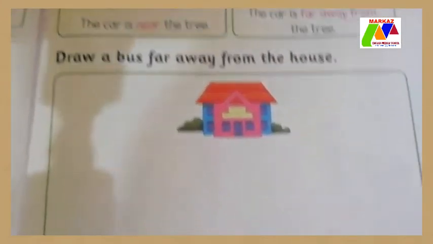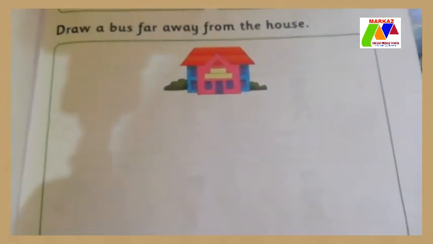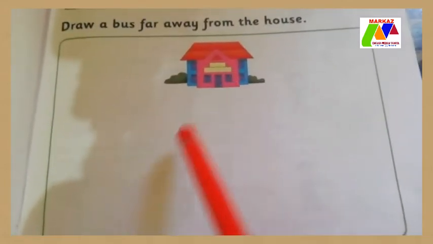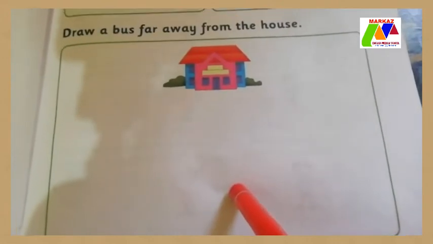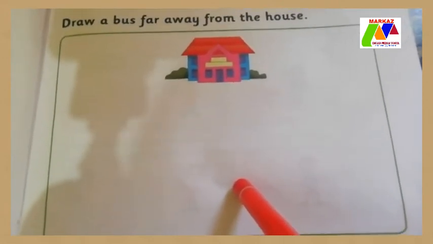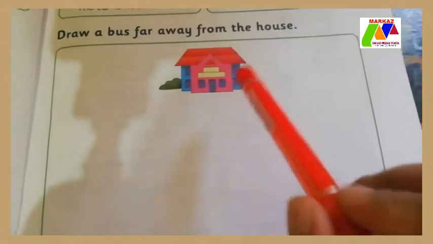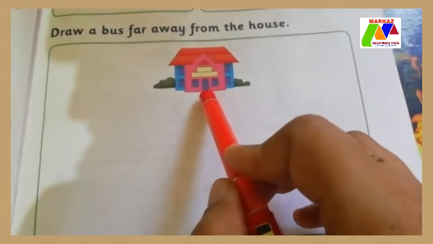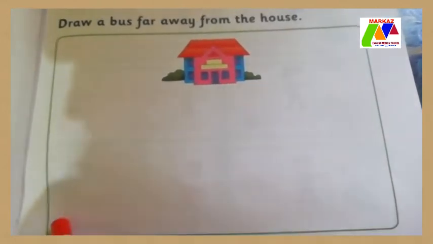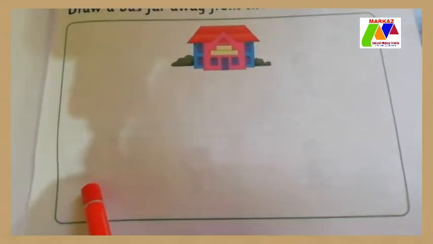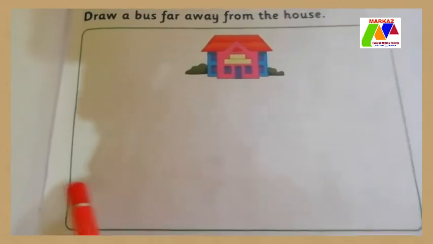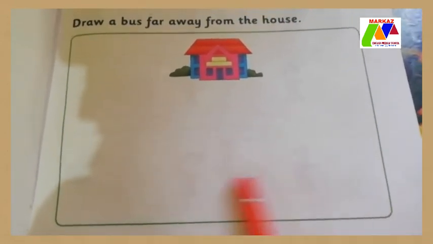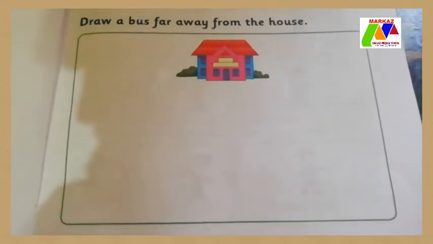Is it clear? Then draw a bus far away from the house. Here you have to draw a bus far away from the house. You have to draw far away, not near. So you have to draw a bus here or here. Is it clear?